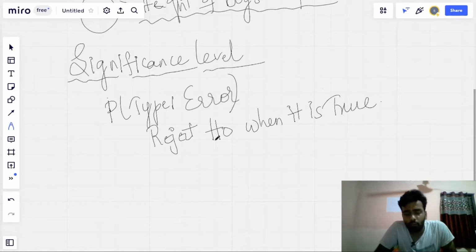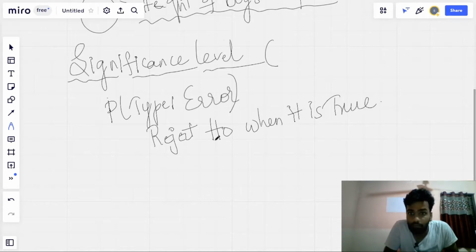So what is the use of the significance level? It is a kind of threshold for us. If you perform any kind of analysis or test, there is definitely a possibility of errors. Keeping that in mind, we define a threshold, the significance level. That's the use of the significance level. We will understand this also with an example.